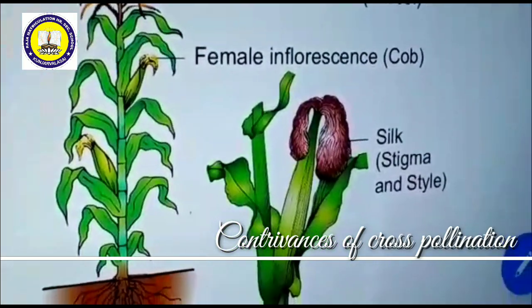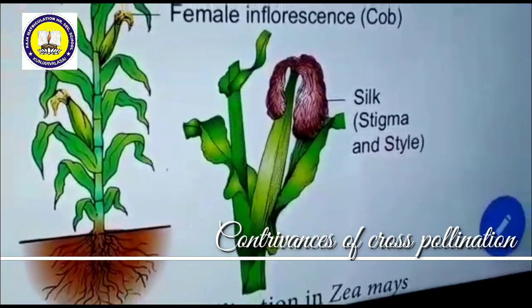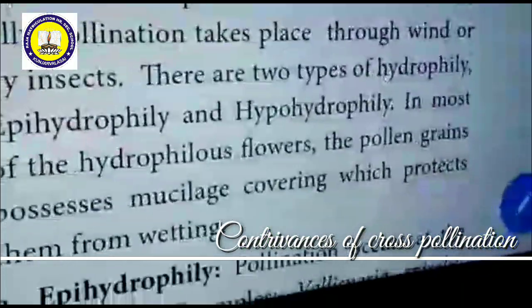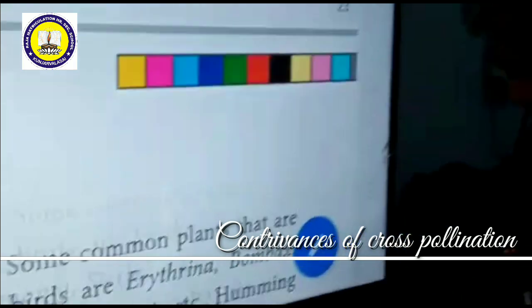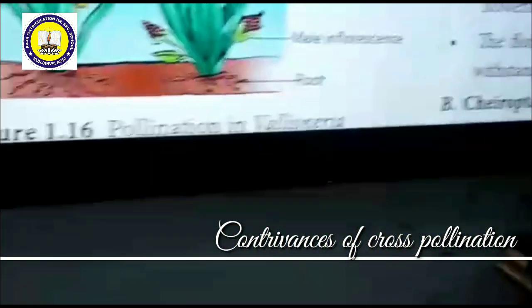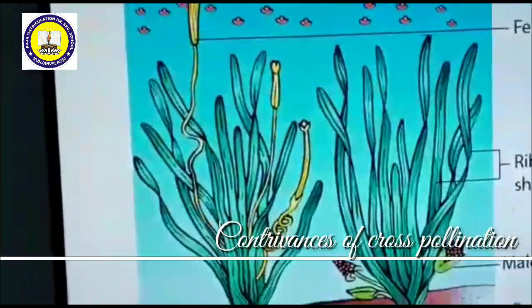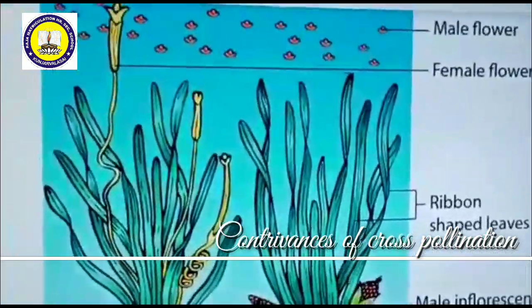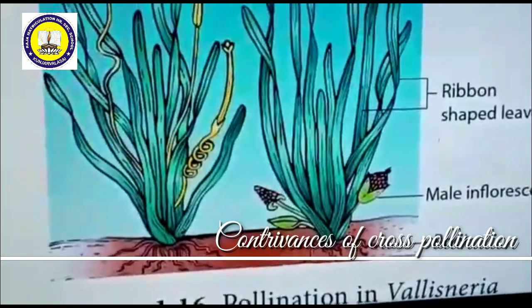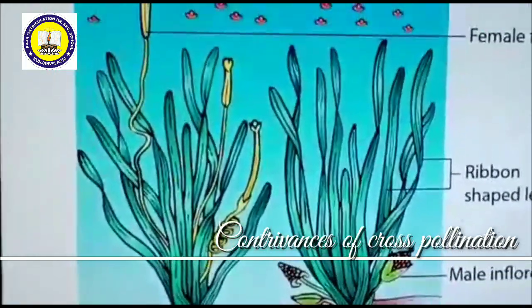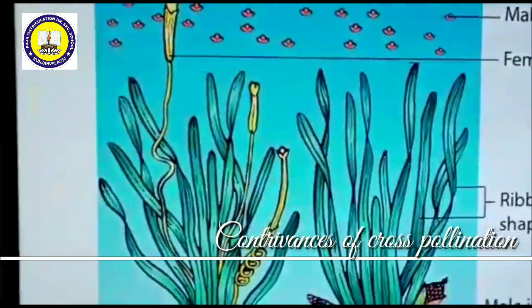Then we are going to see pollination that takes place by water. If pollination takes place by water, then this is called hydrophily. Hydro means water, phily means pollination. That means pollination which takes place by water is called hydrophily.